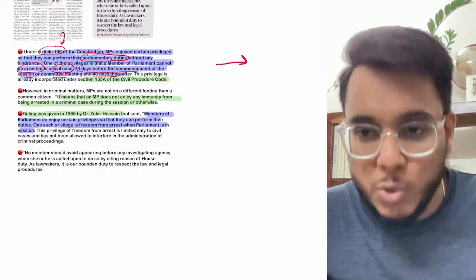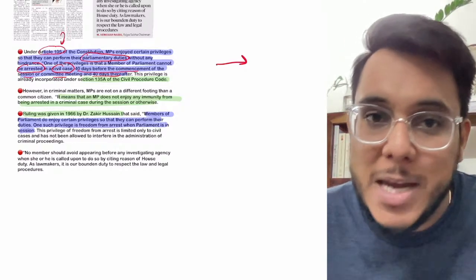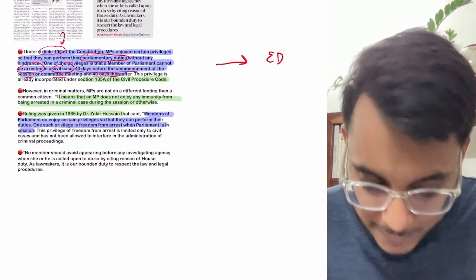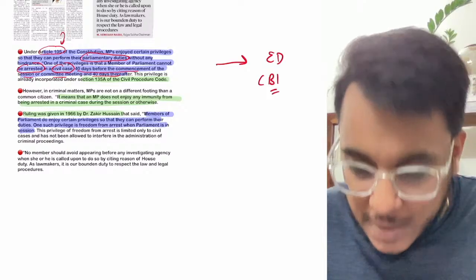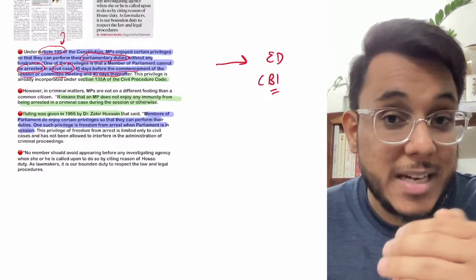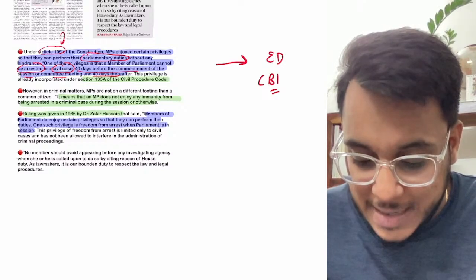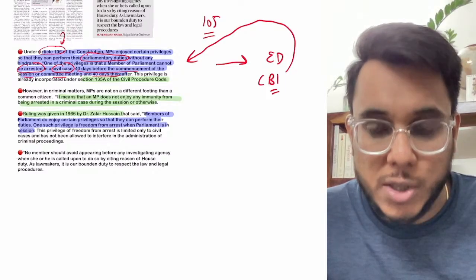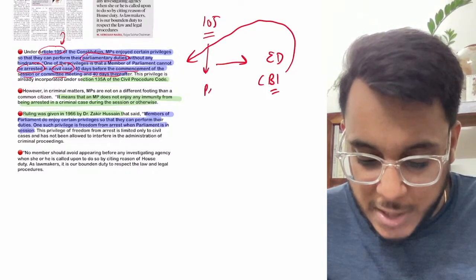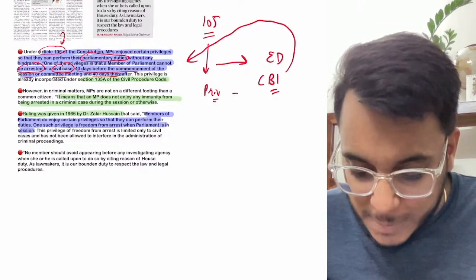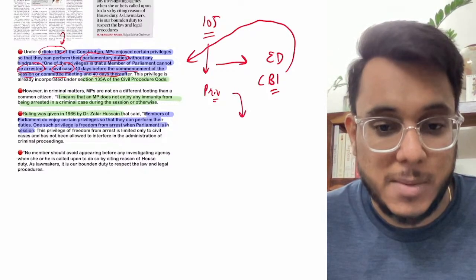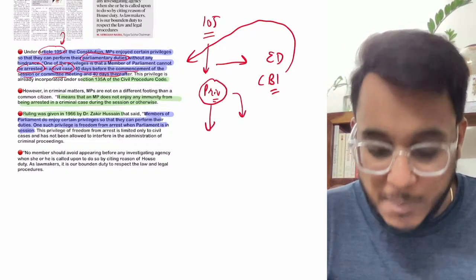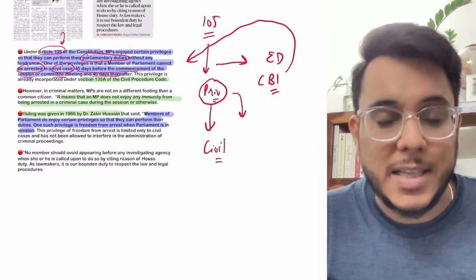Now guys, coming to the present circumstances, what is happening? Many of the MPs are being charged by the Enforcement Directorate. There is the Enforcement Directorate, there is the CBI. They are arresting many of the MPs, and these MPs have said that arresting them is a violation of article number 105 of the Indian Constitution, because they enjoy the privilege. Now the chairman of the Rajya Sabha has clarified that these privileges are available only in civil cases.